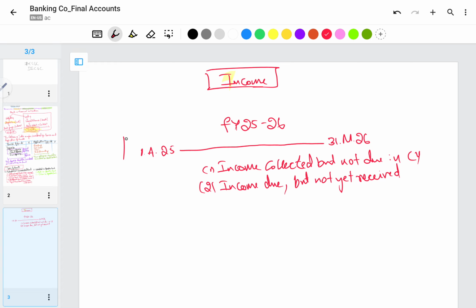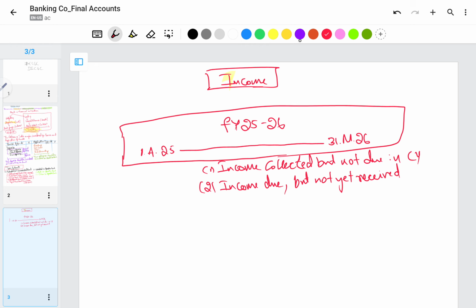Now, this is the financial year from 1st April 2025 to 31st March 2026. Let's say in the month of January, we discounted a bill which will mature on June 30, which means on 1st January we discounted a bill whose maturity date is June 30.